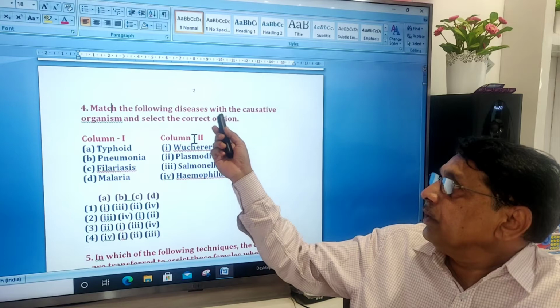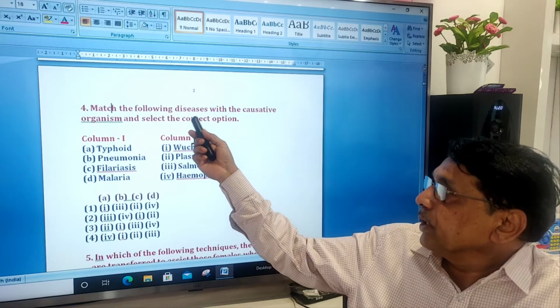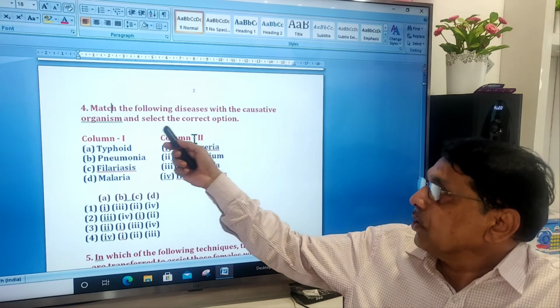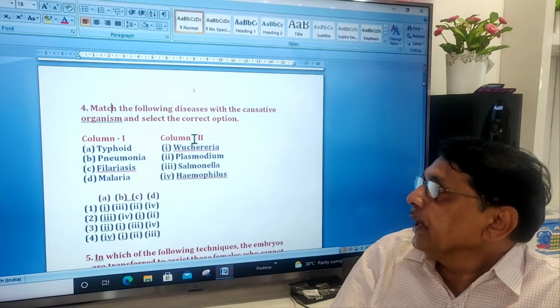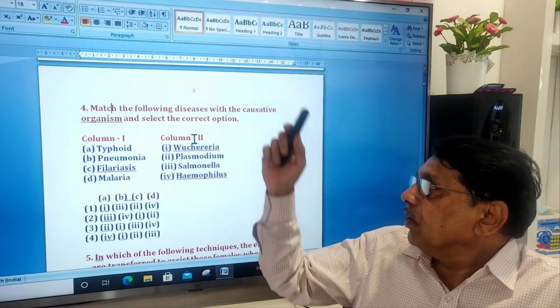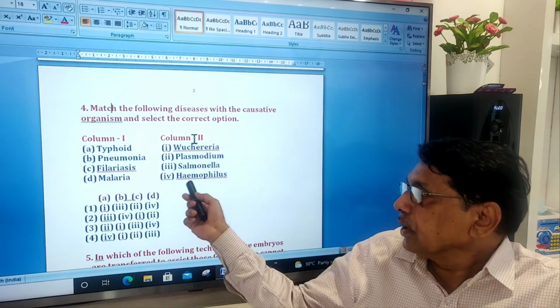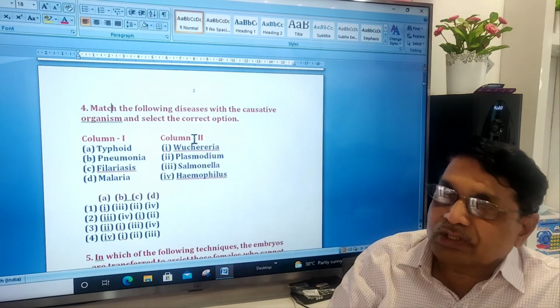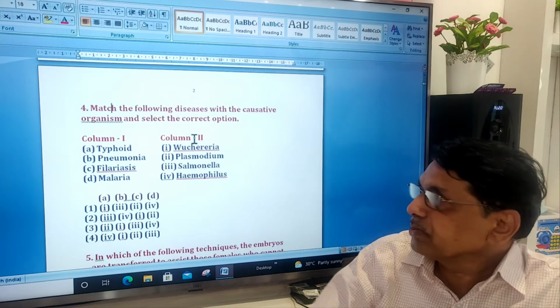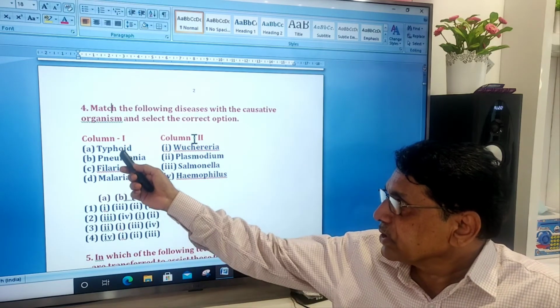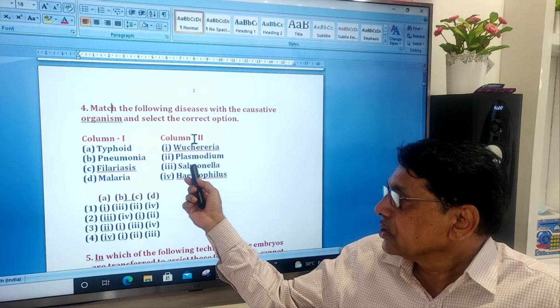Match the following diseases with the causative organism and select the correct option. Here, the column 2 pathogens are given. Disease causing organisms are given. Column 1 diseases. Typhoid is caused by Salmonella.